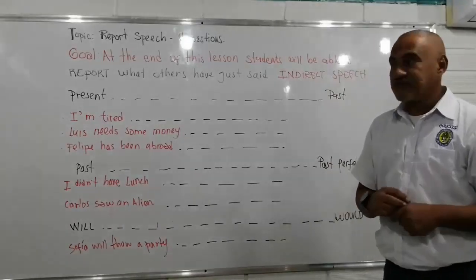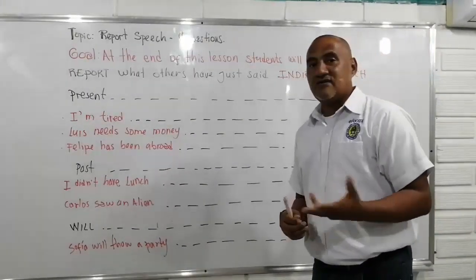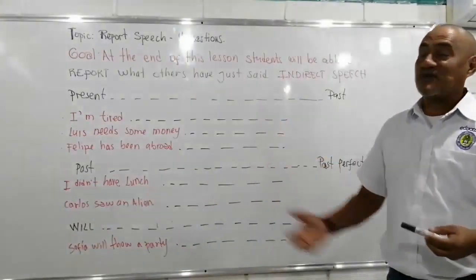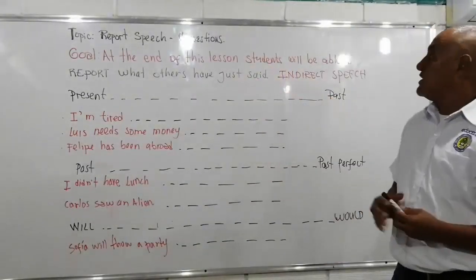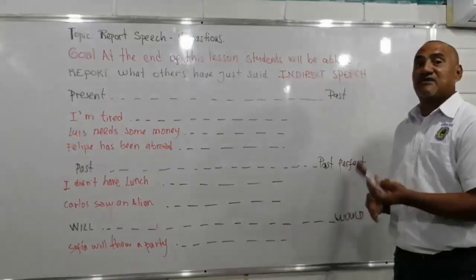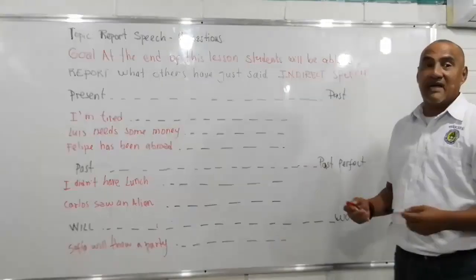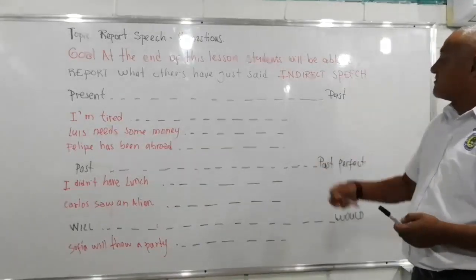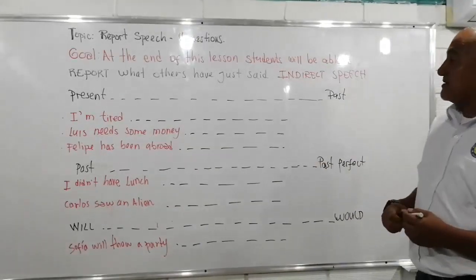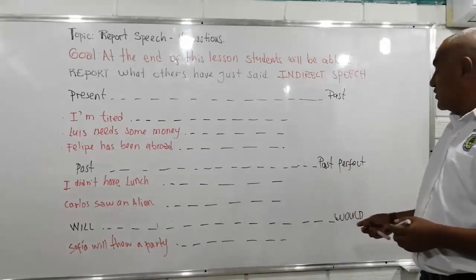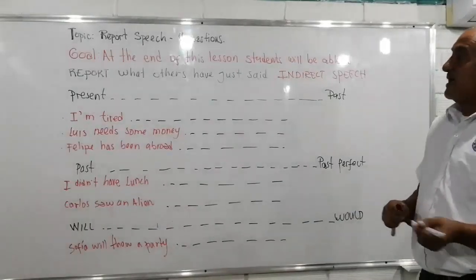Just to go into business, let's review. Remember that when we use indirect speech, we have to make some changes. When we say present, we have to change the statement into past, past perfect, will, would, etc. Then look at this.